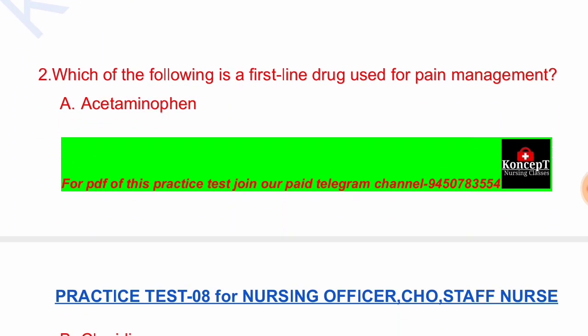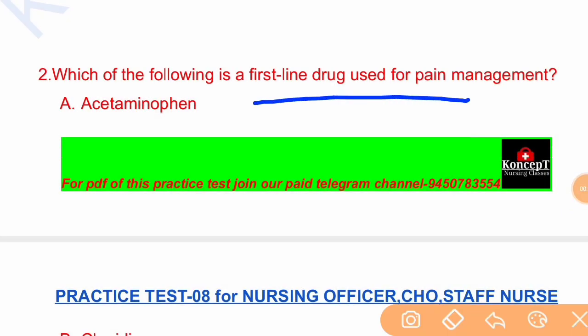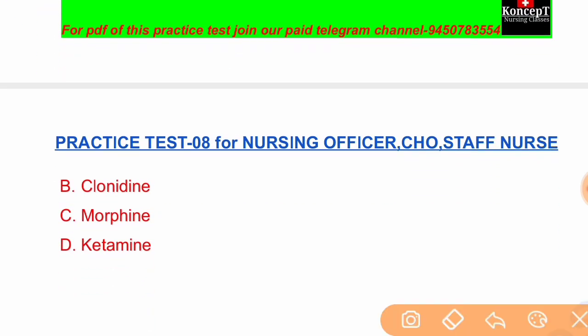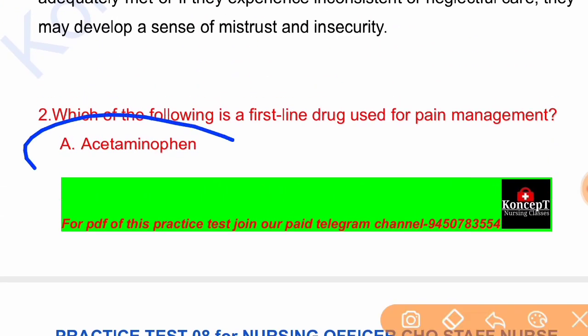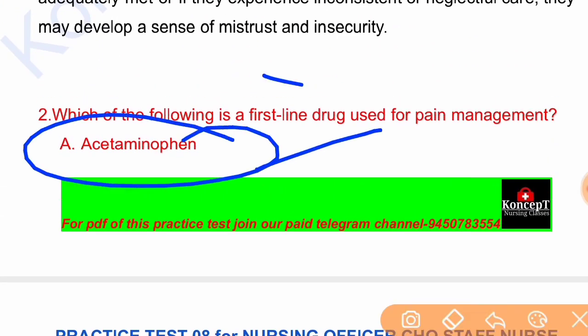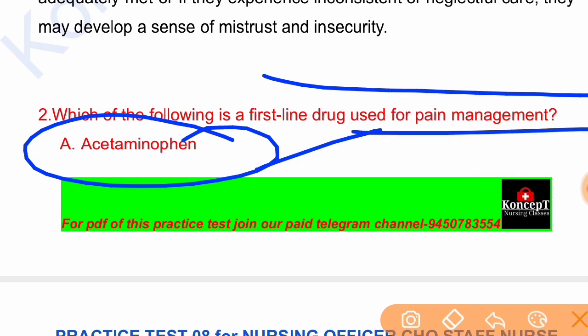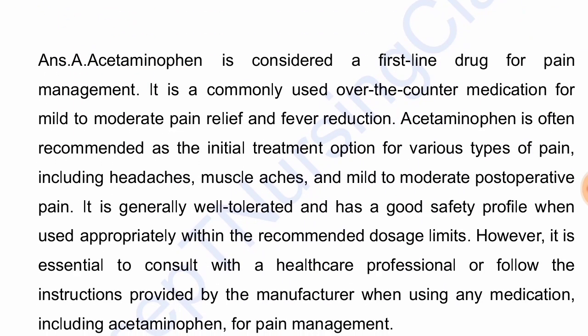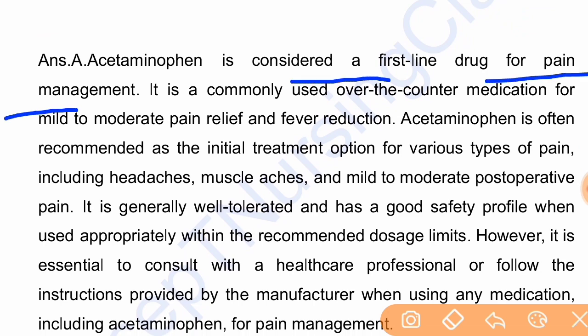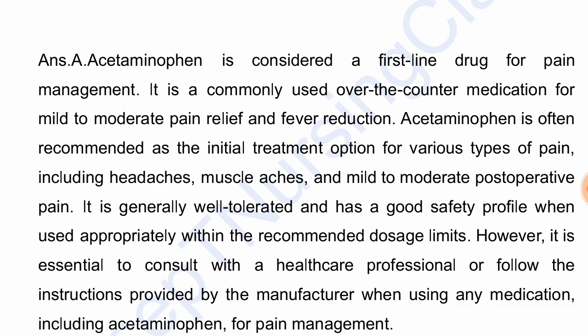Next, question number 2. Which of the following is a first-line drug of choice for pain management? Acetaminophen, clonidine, morphine, ketamine. So the correct answer to this question is acetaminophen, a first-line drug used for pain management. Acetaminophen is considered a first-line drug for pain management. It is a commonly used over-the-counter medication for mild to moderate pain relief and fever reduction.